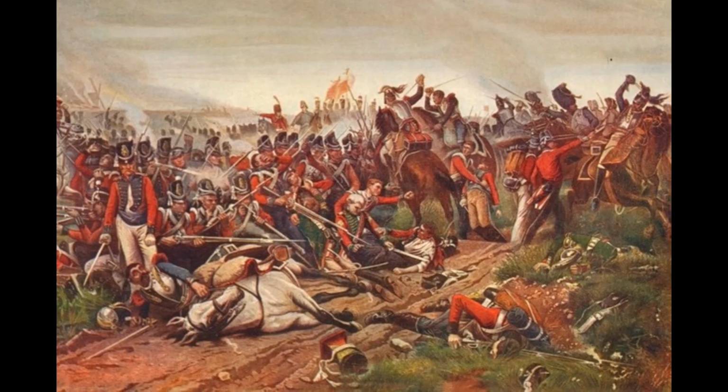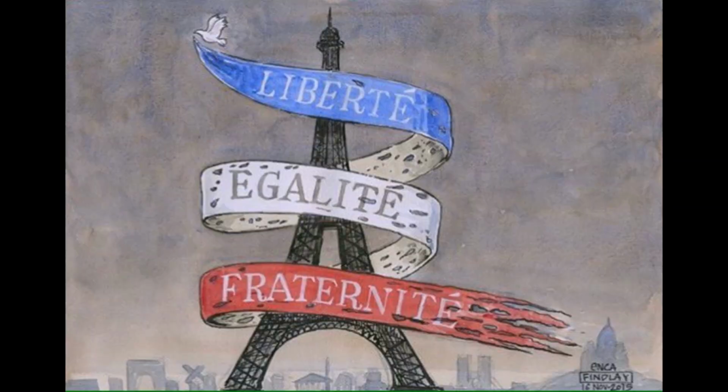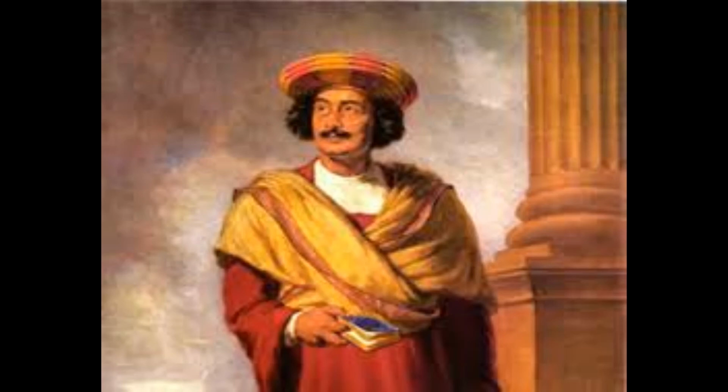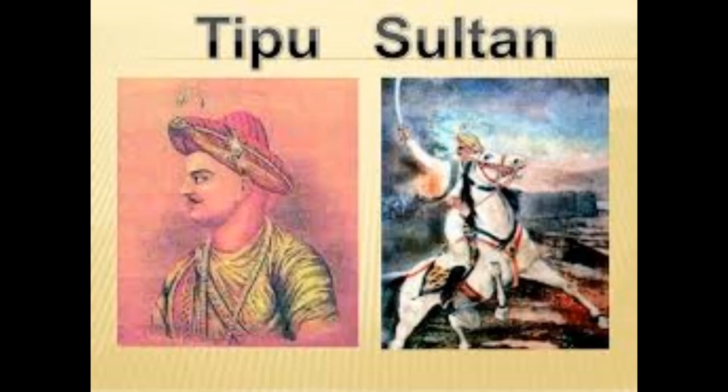Many of his measures influenced people and had a lasting impact on the people of Europe. Liberty and democratic rights are the most important legacy of the French Revolution, which spread from France to the rest of Europe and finally to the rest of the world. Tipu Sultan and Ram Mohan Roy are two of the many individuals who were influenced by this revolution.